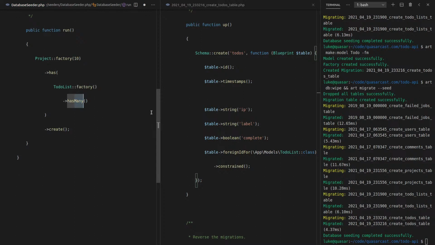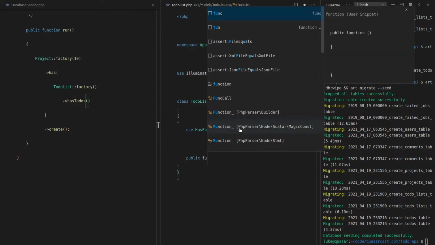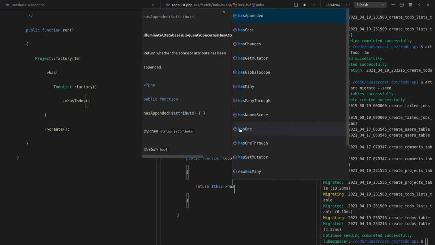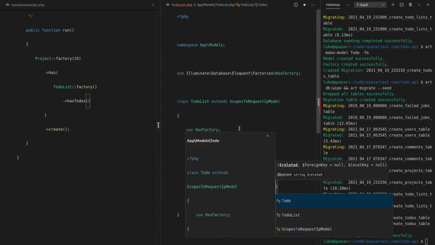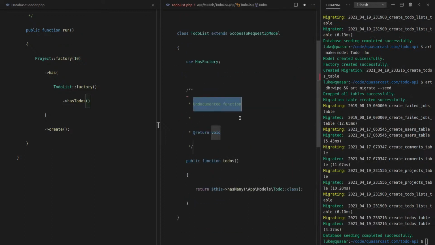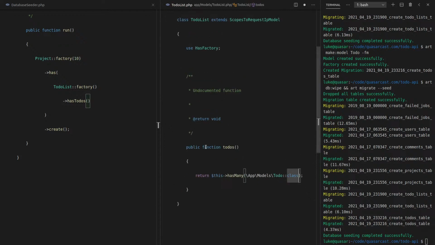And then we can say has many, or we don't even have to say has many. We can just say this list has to-dos. I'm pretty sure I can just do it that way, if I have the relationship set up. So let's say to-do list.php. We'll have to say public function to-dos, and then I can say return this has many app models to-do, and we can send that through. And I believe here it's just going to automatically guess the right ID for to-do list ID. And then we can come up here and say a to-do list has many to-dos.